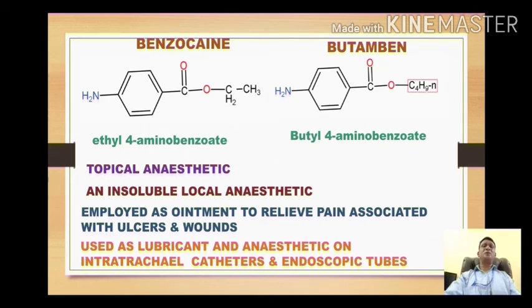If you watched my previous video about introduction, then I have shown there what the endoscopic tubes are. These are the tubes which are inserted through the mouth for examinations of the vital organs of our body. So during that process, to avoid some pain during insertion, this local anesthetic agent is used. There is nothing much more important regarding butambane. You just have to know its structure and its IUPAC name.